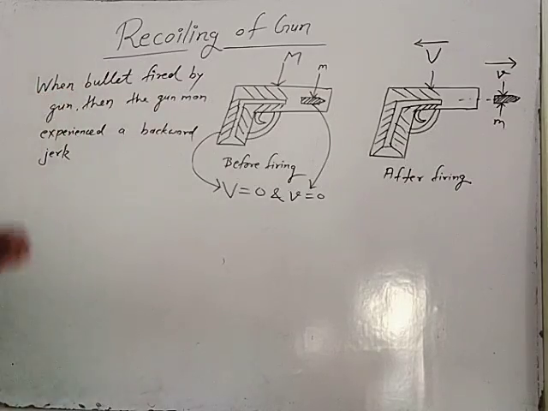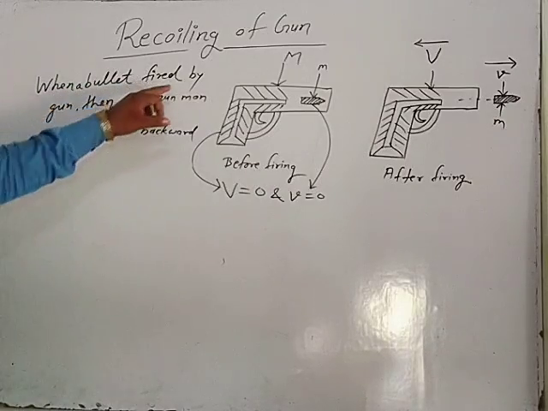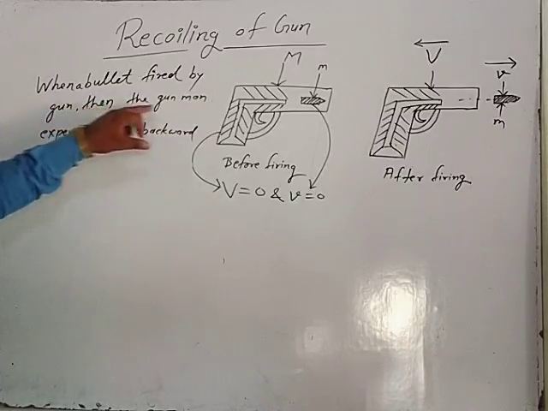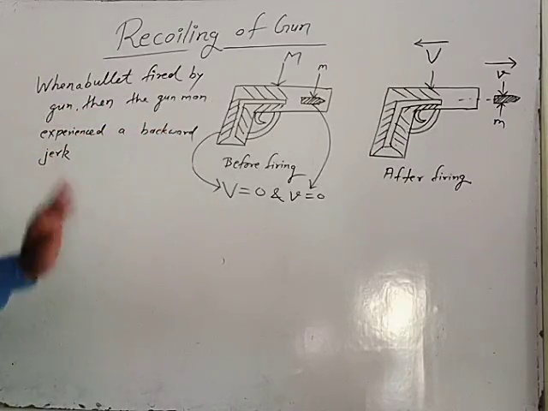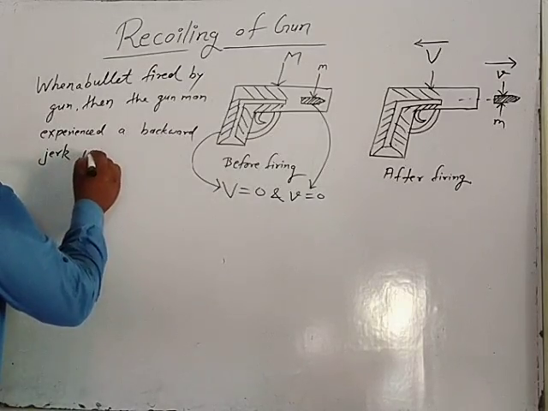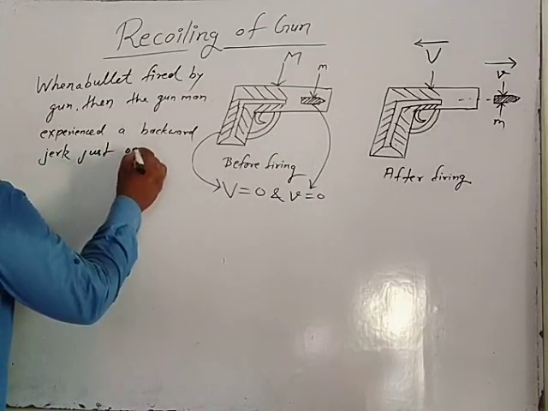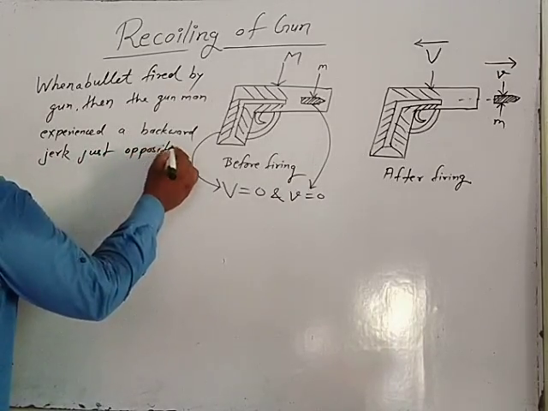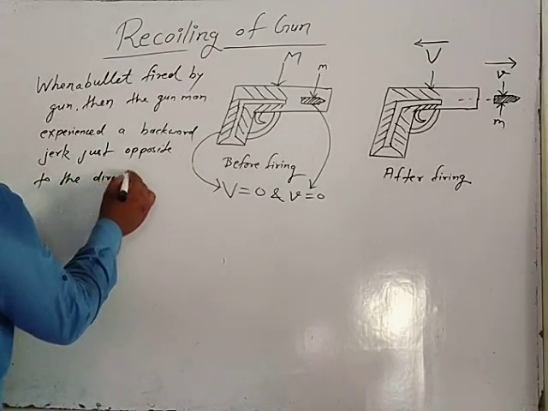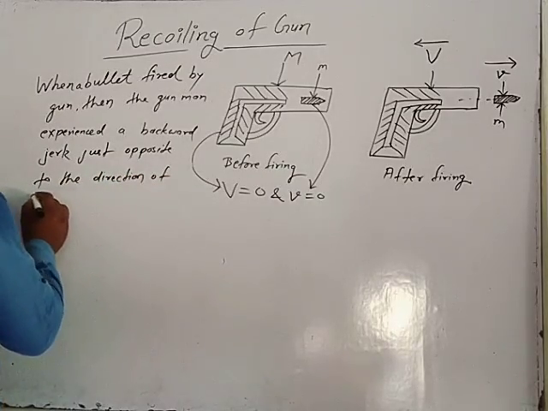When a bullet is fired by a gun, then the gunman experiences a backward jerk, opposite to the direction of movement of the bullet.